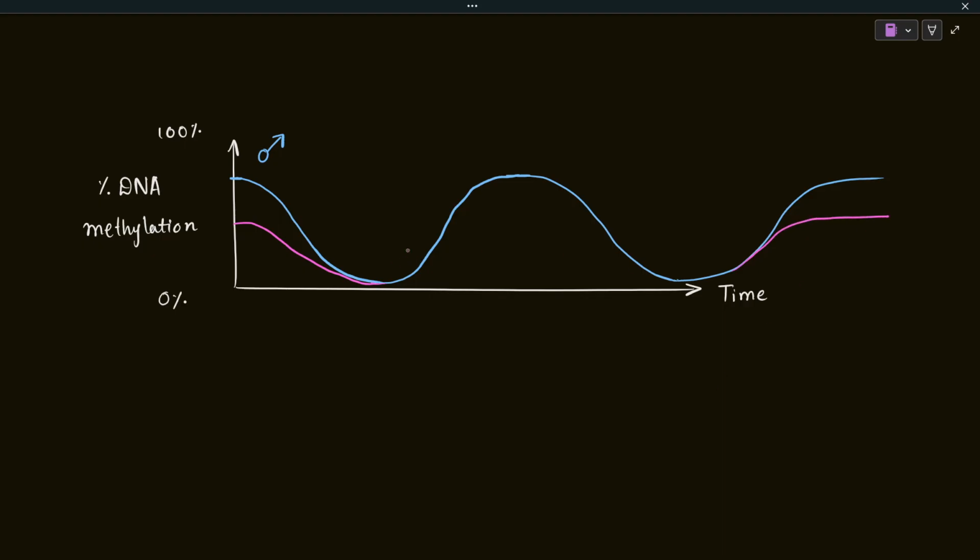So why is this so? What happens is that the sperm, this is the sperm, means the genome which is inherited from the father, and this is seen in the egg. So this is in the mother, the maternal genome, sorry. So this is the maternal genome.